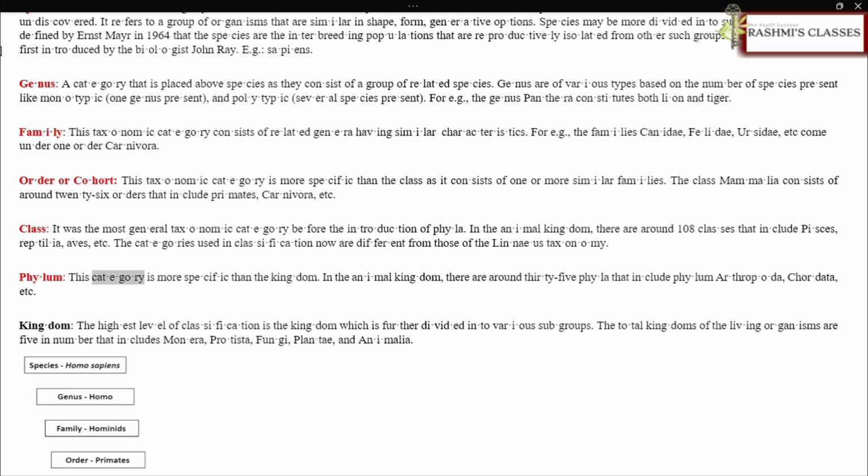Phylum. This category is more specific than the kingdom. In the animal kingdom, there are around 35 phyla that include phylum Arthropoda, Chordata, etc. Kingdom. The highest level of classification is the kingdom, which is further divided into various subgroups. The total kingdoms of the living organisms are 5 in number, that includes Monera, Protista, fungi, plantae, and animalia.